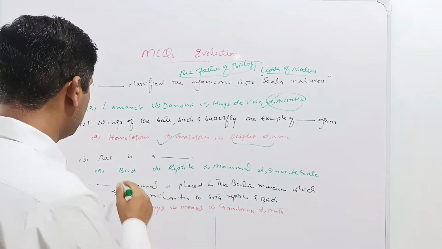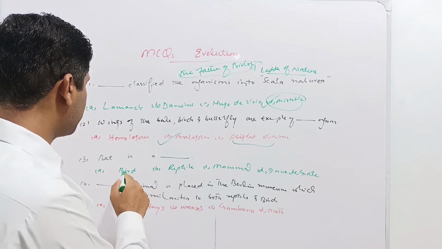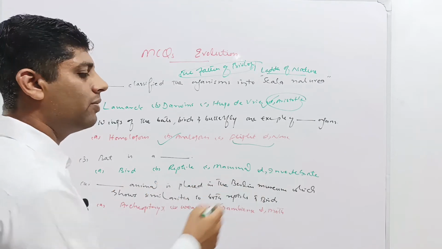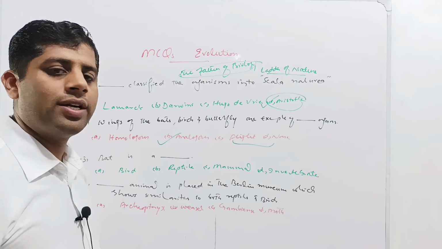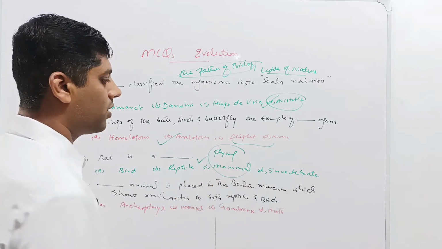Next question is, bat is a dash. It's a knowledge based and fact based question. The given options are bird, reptiles, mammal or invertebrates. So bat is a mammal classified under the flying mammals, the class flying mammals. So this is the correct option.